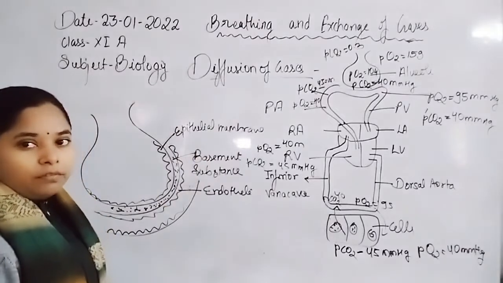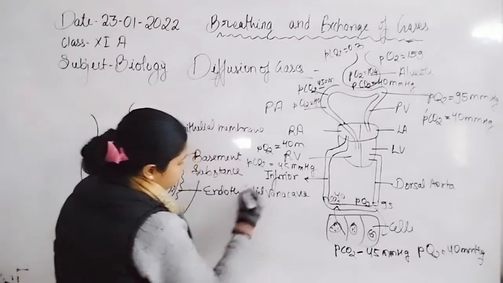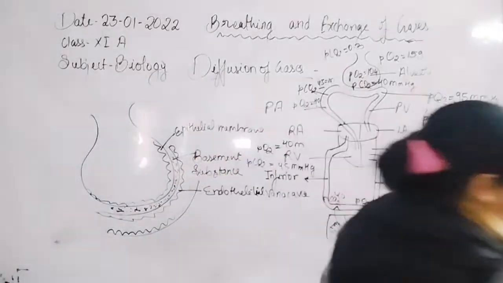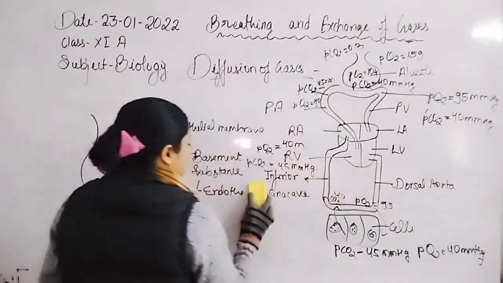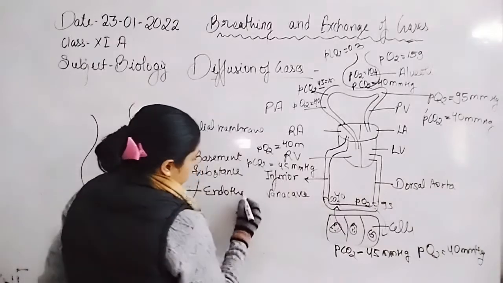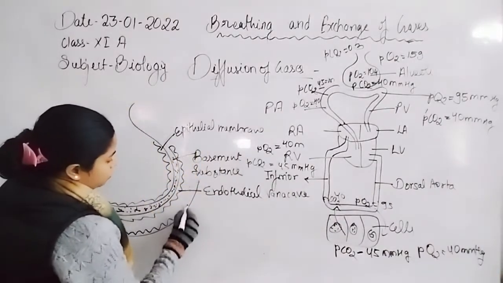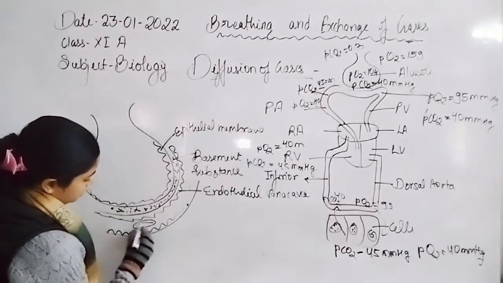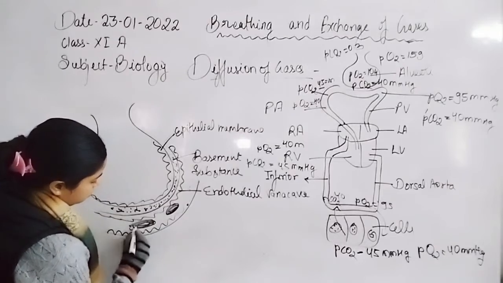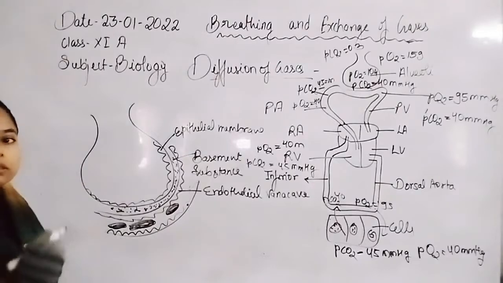Now diffusion of gases is carried out through the endothelial membrane, and here are RBCs.